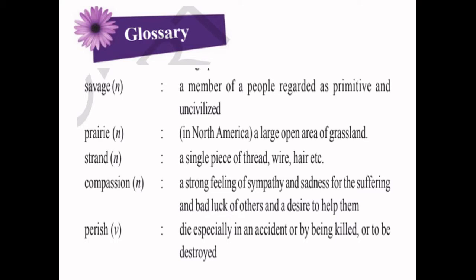Strand means a single piece of thread, wire, hair, etc. Compassion: a strong feeling of sympathy and sadness for the suffering and bad luck of others and a desire to help them. Perish: die, especially in an accident or by being killed, or to be destroyed. In our lesson, perish means to be destroyed.